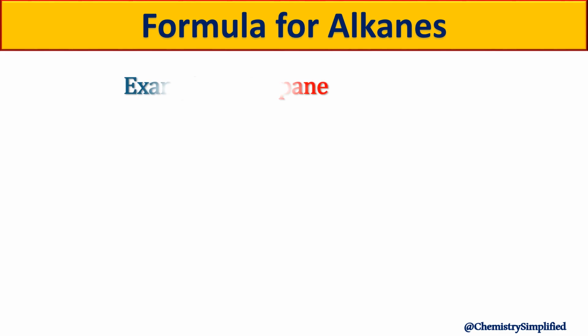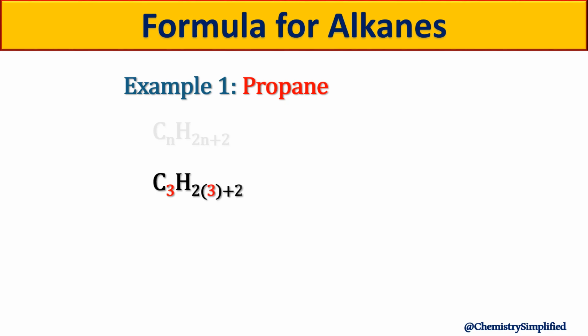For instance, for our first example, propane. We just learned that propane has 3 carbons. So using the formula, C3H2 times 3 plus 2, so propane has 8 hydrogens. Therefore, the formula C3H8.